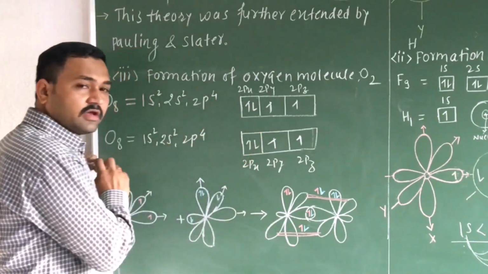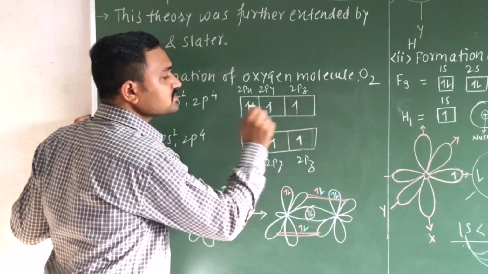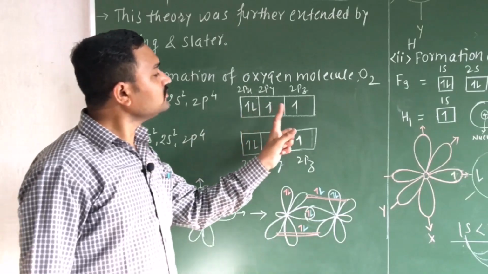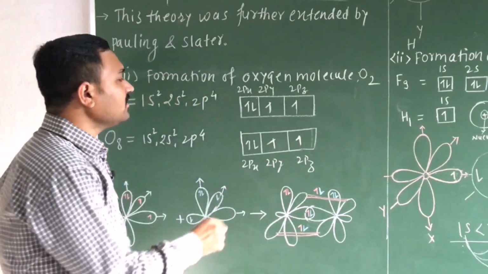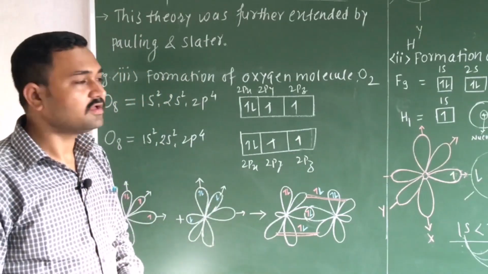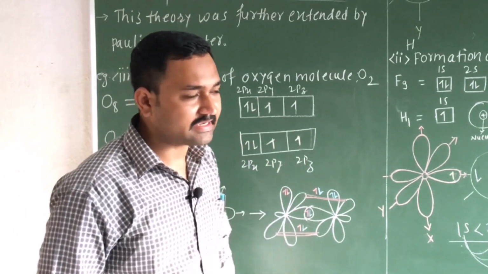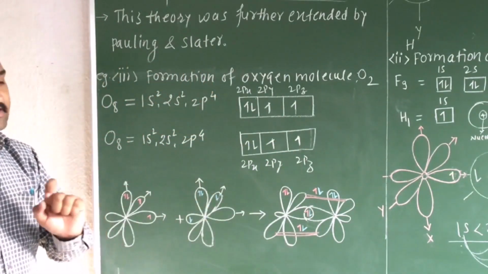So here you can observe that each oxygen atom contains 2 unpaired electrons. If an atom possesses 2 unpaired electrons, then it can form 2 bonds. So the number of unpaired electrons equals the number of bonds formed by that atom. That is what postulate number 8 says.